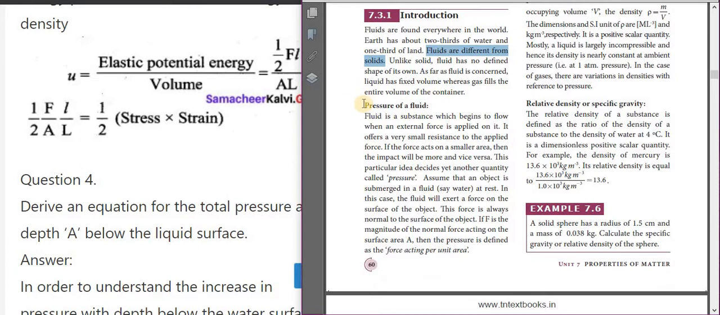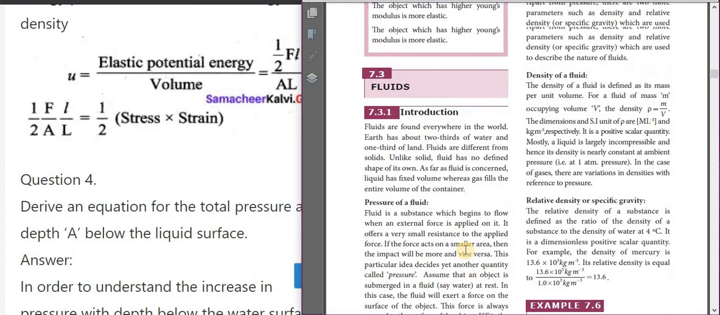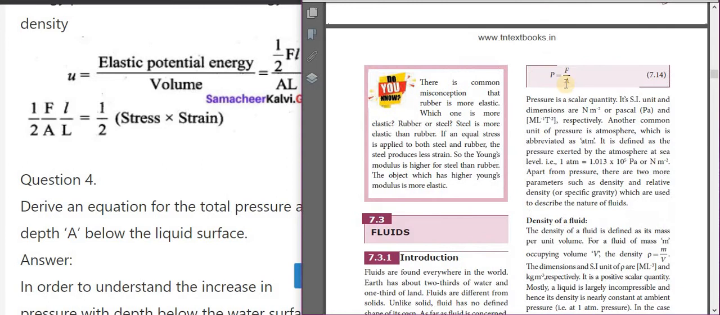The next property of fluid is pressure of fluids. What is meant by pressure? This is the definition of pressure, please note it down children. The pressure is defined as the force acting per unit area. The formula is pressure is equal to force by area.